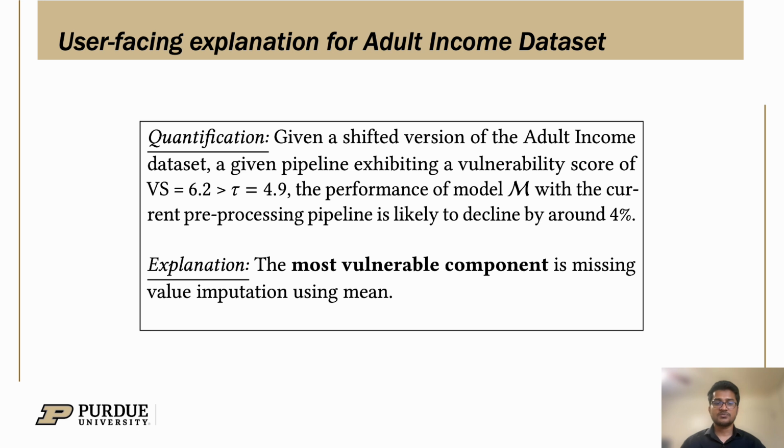For the explanation part, the most vulnerable component was missing value imputation using mean. For the intervention part, we are working on it and we see some potential directions that could lead us to modify the pipeline and bring nearly optimal performance without modifying the trained model. So we hope to report it soon.